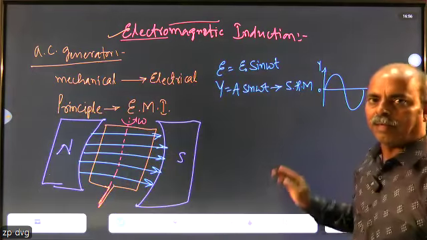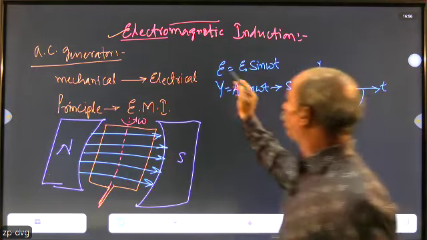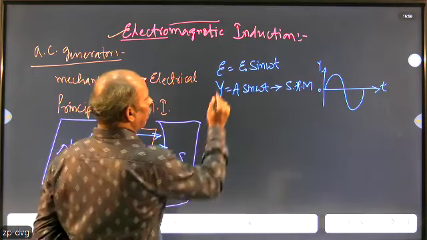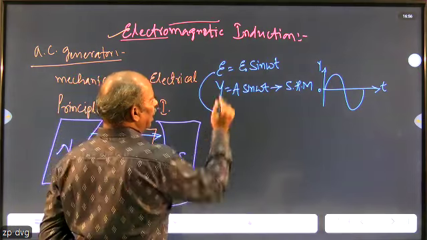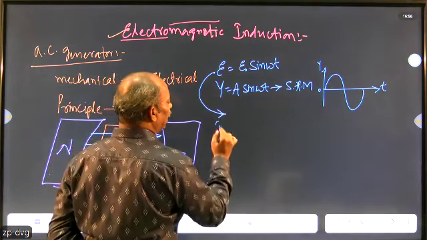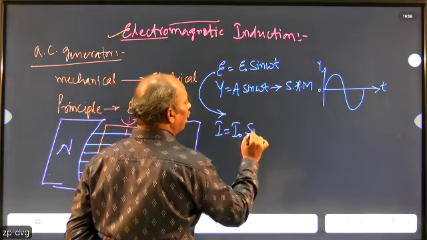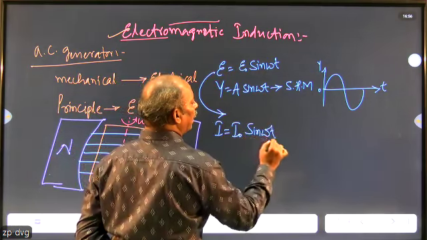And t is the time at which we want to calculate the value of the induced EMF. And what about the current? As this is the value of the voltage, the current is given by the equation I equals I naught sine omega t.